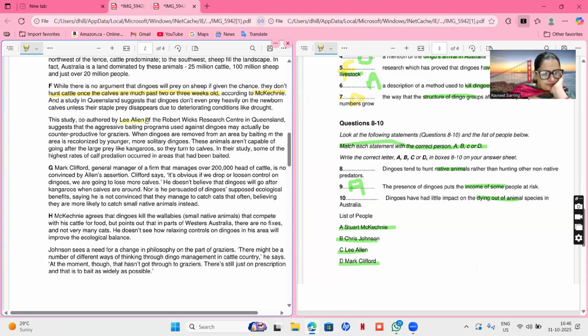Lee Ellen. The study co-authored by Lee Ellen suggests that the aggressive baiting program used against the dingoes may actually be. So there's no need of reading the entire thing because we just have to find these two. If they are talking about native animals and if they are talking anything about dying out of animal species, the dingoes have had little impact on the dying out of animal species. Dying out.